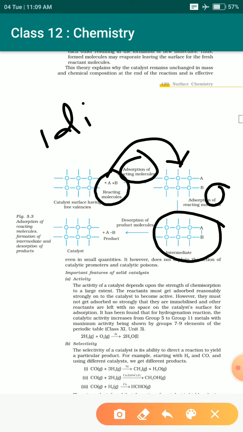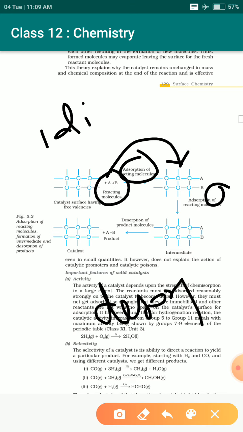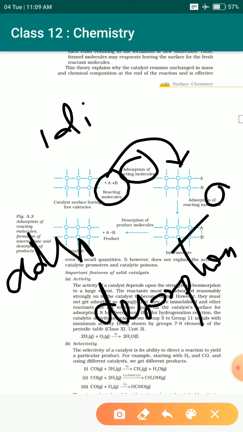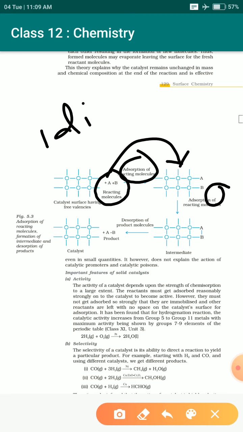Then when the product is to be formed, there is the desorption process. We have studied what desorption is. Desorption means avoidance of the adsorption process. So this desorption process takes place and the product is separated from the catalyst.